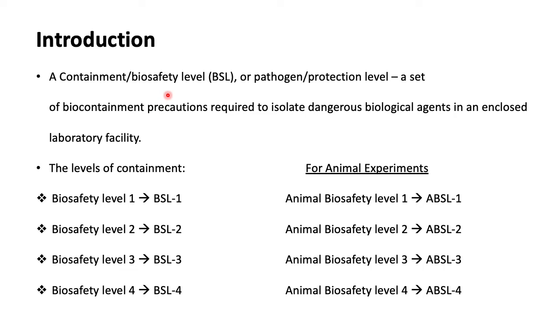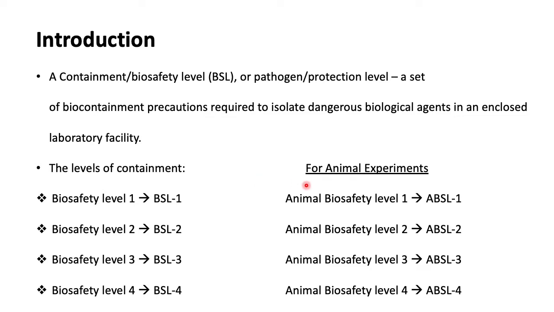So, these levels of containment can be of four types. They are commonly called biosafety level 1 or BSL 1, biosafety level 2 or BSL 2, biosafety level 3 or BSL 3, and biosafety level 4 or BSL 4.